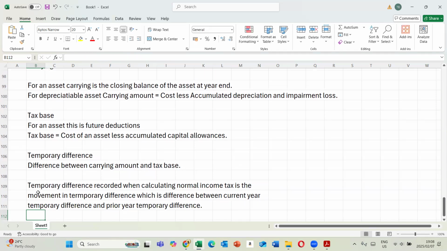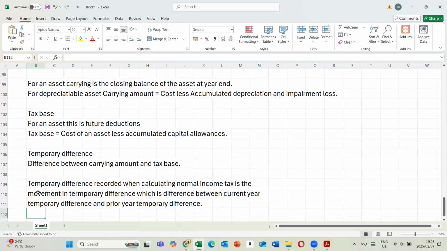Right? So that's what we then record in our statement. So it is the difference between those two there. So that's what we have in terms of the calculation of temporary differences there.